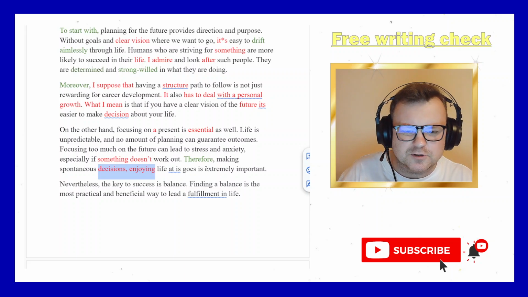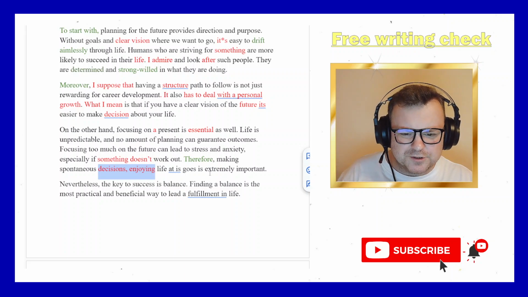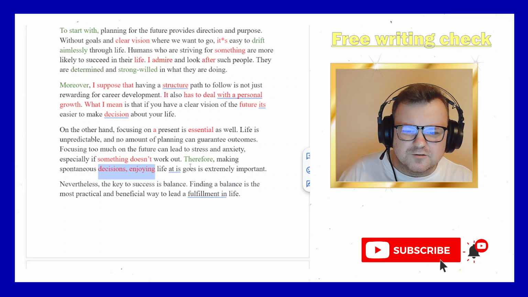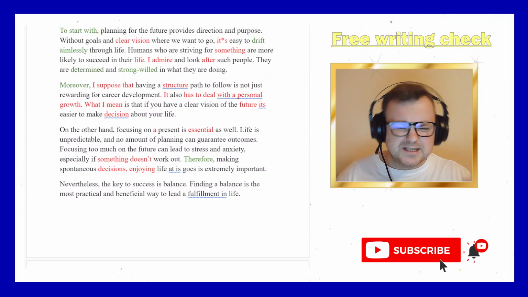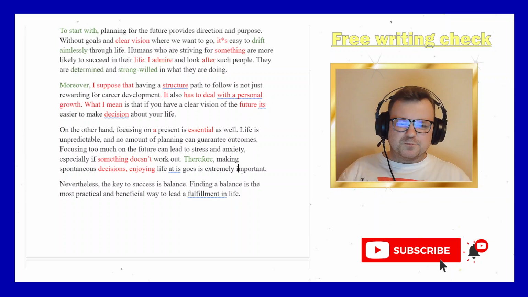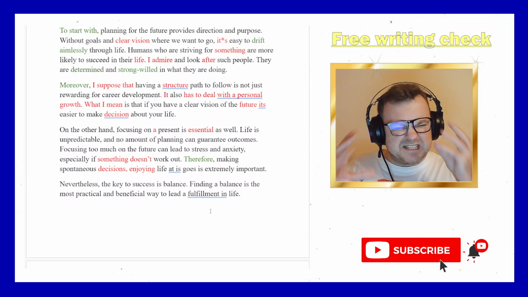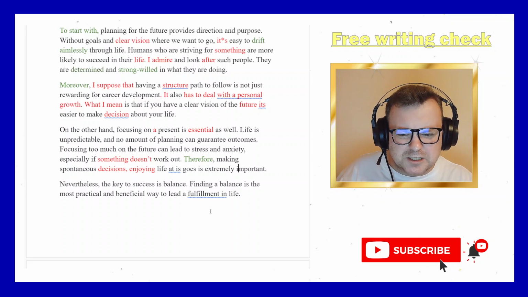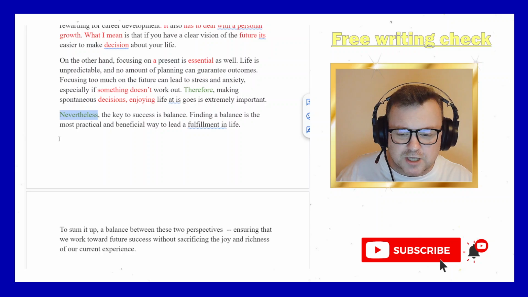Is extremely important. So again, there's just the claim that it's important because focusing on the future can lead to stress and anxiety. I don't see that as really a very precise, well-made argument. Focusing on the future makes you stressed and anxious. Therefore, focusing on the present is very important. I don't see that that's a well-developed, well-explained argument. Nevertheless, good signposting language. Candidate has good vocab and good signposting language.